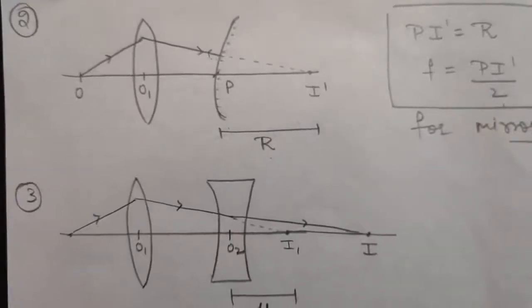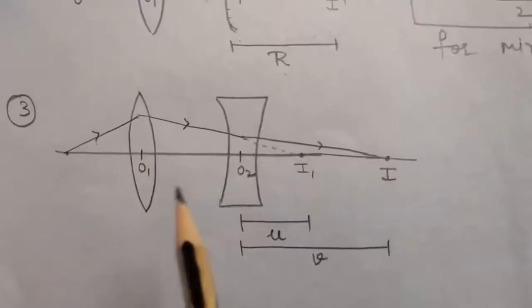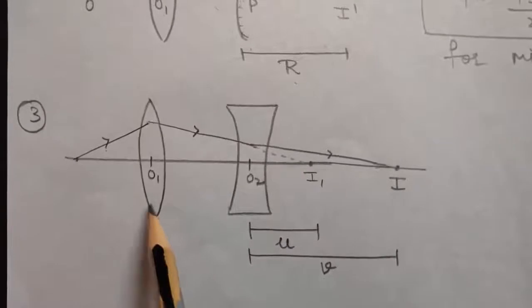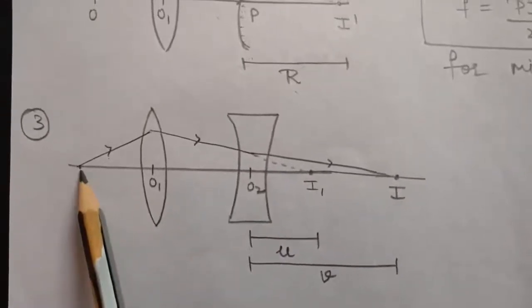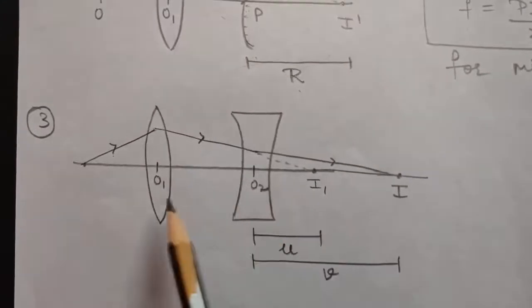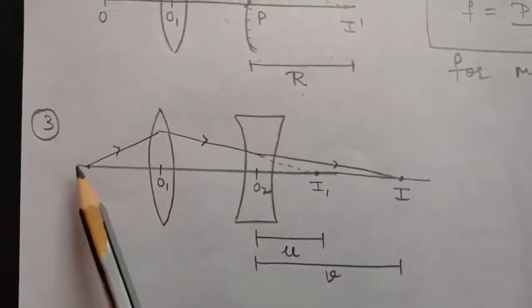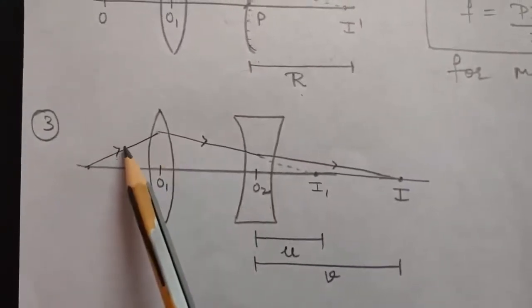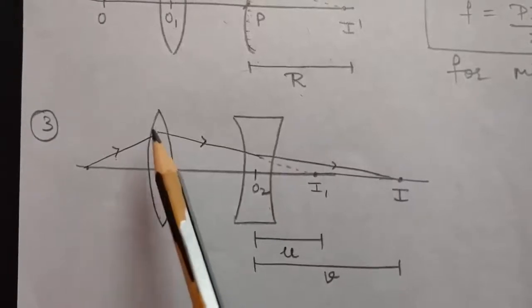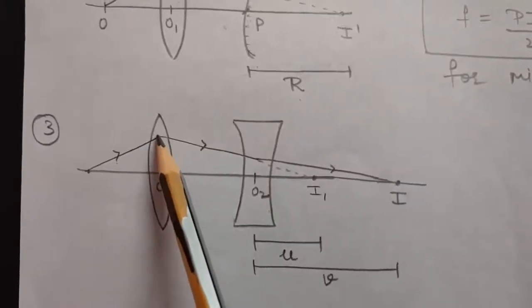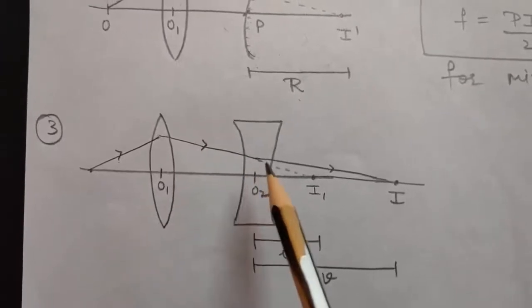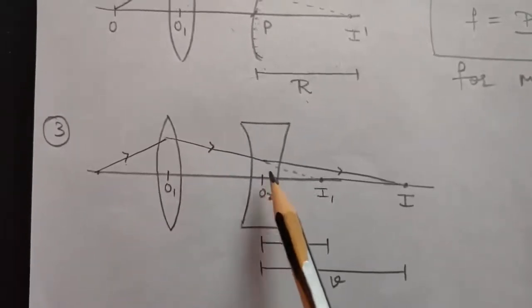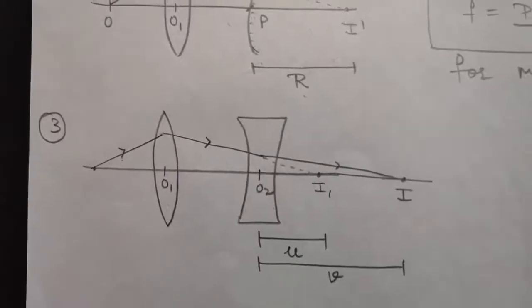Now in the third case, if we have a combination of a convex lens and a concave lens, again this is your object. O1, O2 are the optical centers of both the lenses. Again a ray is going from the object to the convex lens. After passing through this, it will bend like this. As you know, a ray falling on a concave lens diverges.